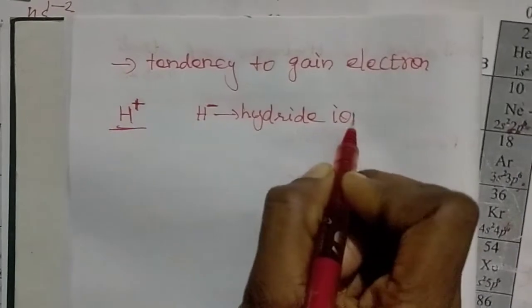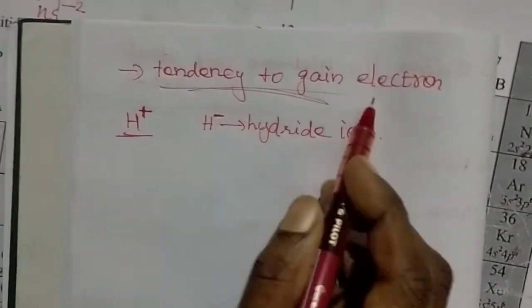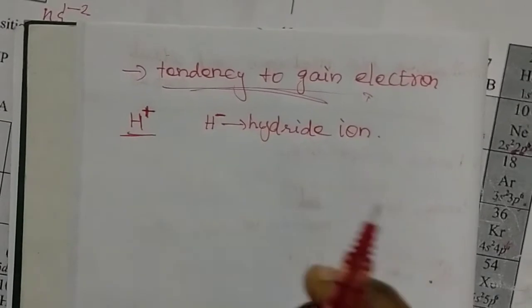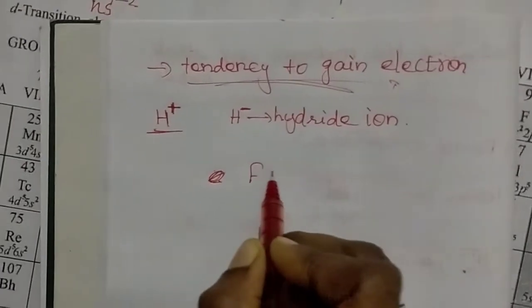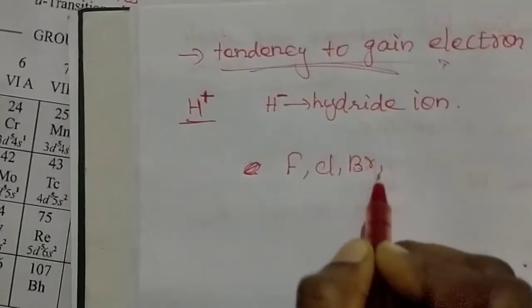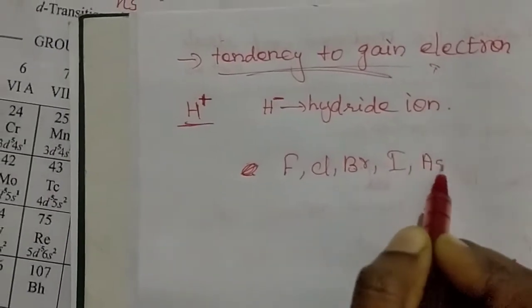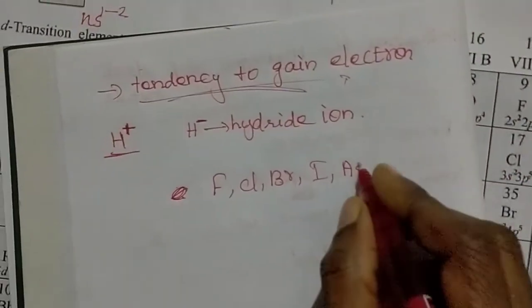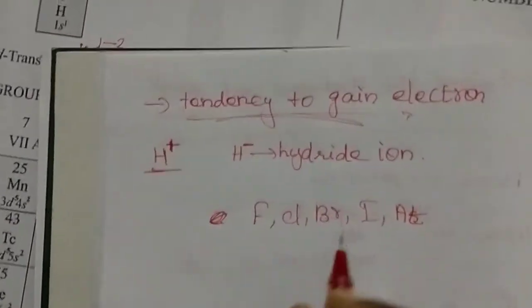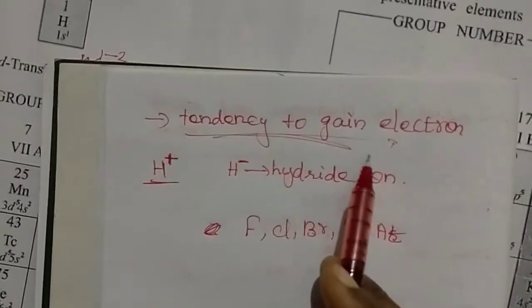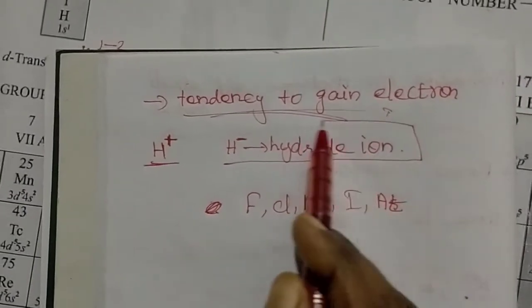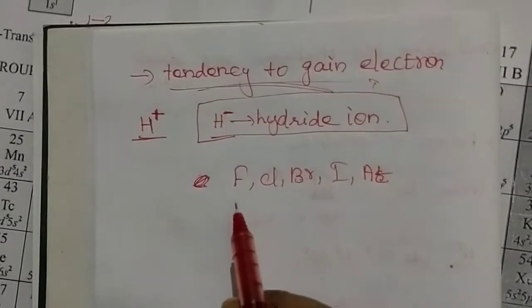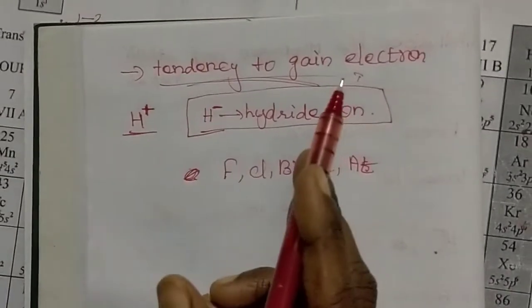Hydrogen has the tendency like the halogens. What are the halogens? Fluorine, chlorine, bromine, iodine and astatine. So like the halogens, hydrogen also has the tendency to gain an electron and become the hydride ion, or H minus ion. This is one similarity between hydrogen and halogens.